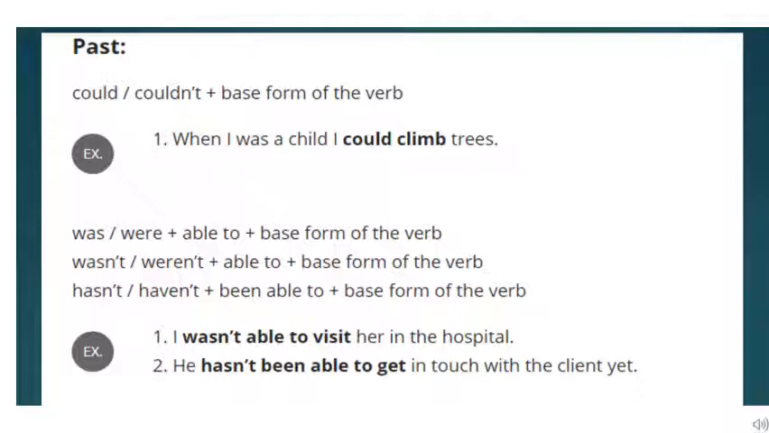He has not been able to get in touch with the client yet. So he has not been able to. It's a negative sentence over here children. He has not been able to get in touch with the client yet. Okay, so please go through these sentences once again. If there is a doubt, you may immediately ask me. Ask your doubts immediately children. Let us move on to the next slide now.